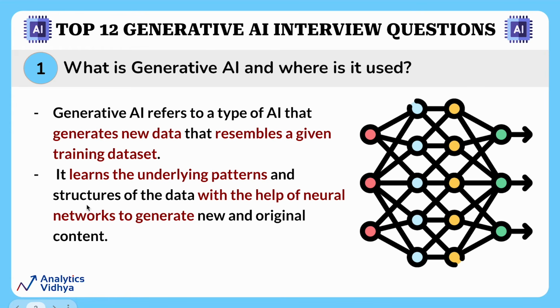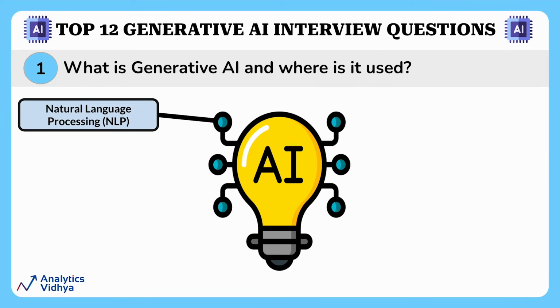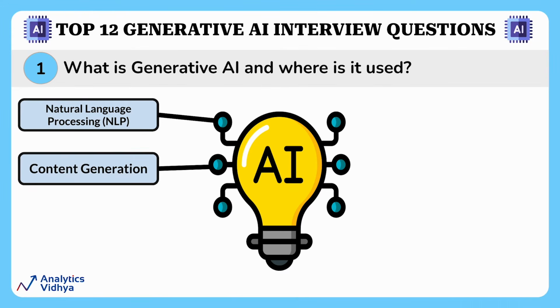And how does it do that? Basically, it learns the underlying patterns and structures of data with the help of neural networks to generate new and original content. Now let's see what they can do. Generative AI can do a wide range of tasks, but here we'll look at the most popular applications of generative AI. First is natural language processing or NLP. Here, AI is used for various language-oriented functions such as text generation, language translation, and building chatbots that can engage in human-like conversations. The next use is content creation.